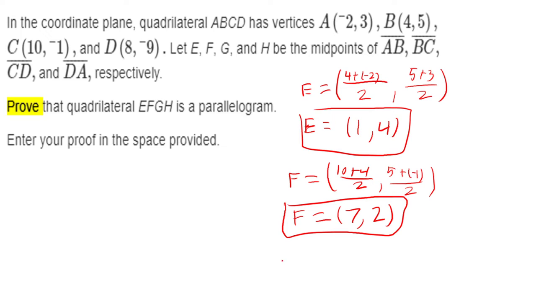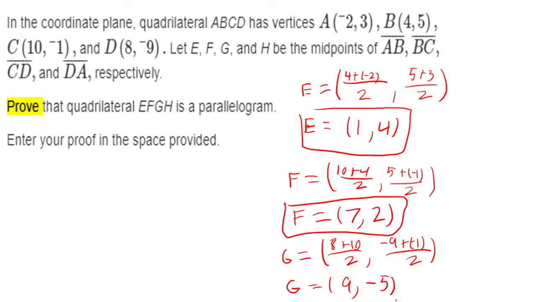Let's find G. So G is going to be between C and D. So we get 8 plus 10 over 2, comma, -9 plus -1 over 2. This is going to give me 8 plus 10 is 18, divided by 2 is 9. -9 plus -1 will give me a -10, divided by 2 will be a -5.